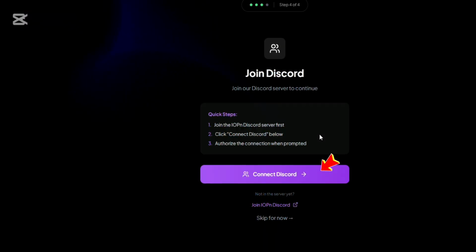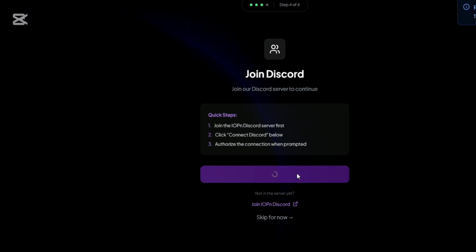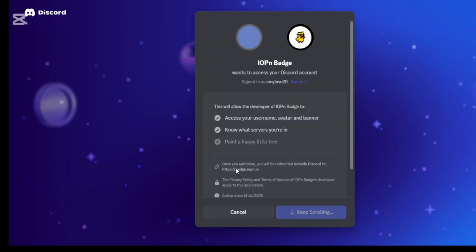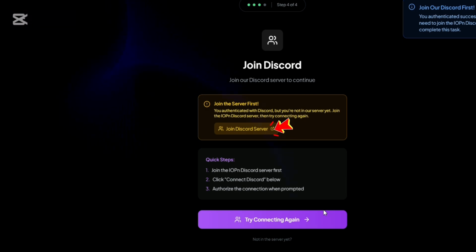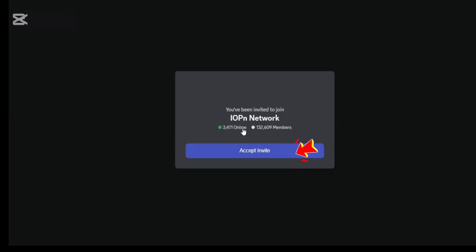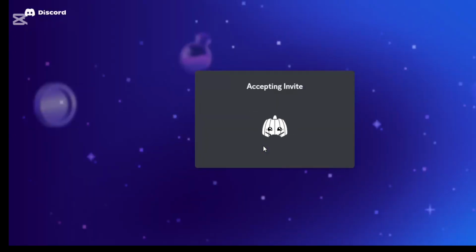Then when you come back to the website, you'll be asked to connect your Discord. Then click on connect Discord. Then scroll down, authorize again. You will click on authorize to authorize your Discord account. Then it is authorizing. After authorization, you see join Discord server. So click on join Discord server. Once you are joined, you click on accept invite. Accepting invite, opening Discord.